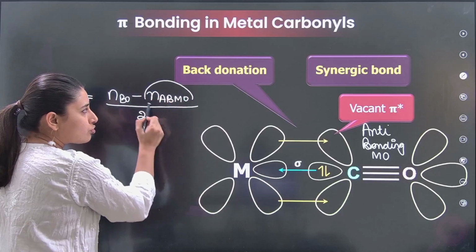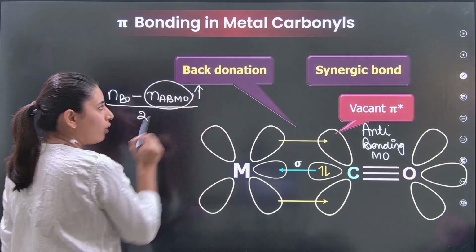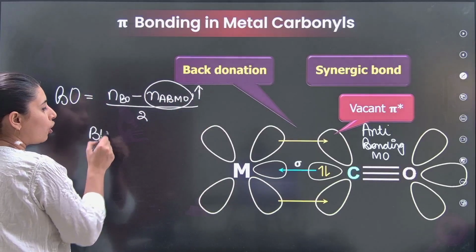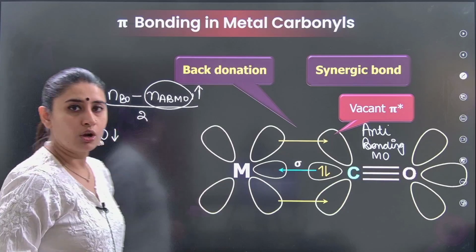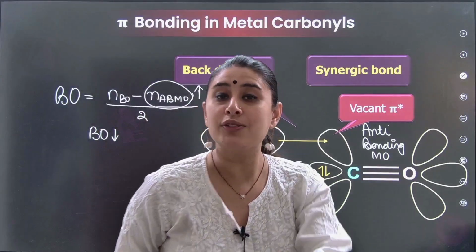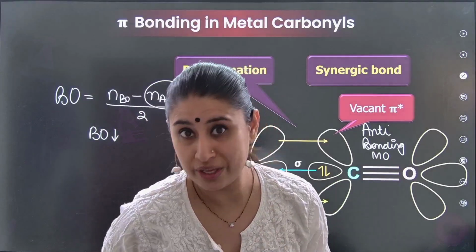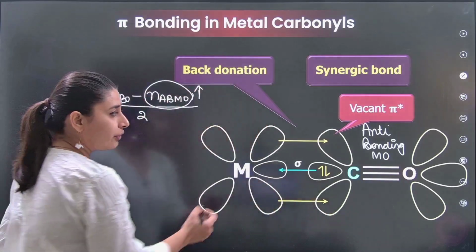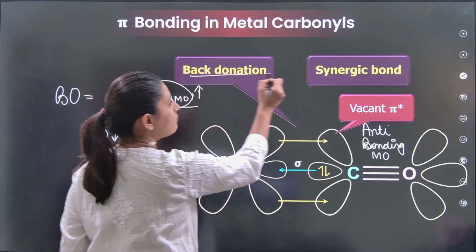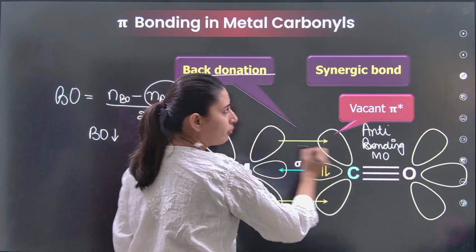Since electrons are entering anti-bonding molecular orbitals, bond order will decrease. Whose bond order will decrease? Of CO.